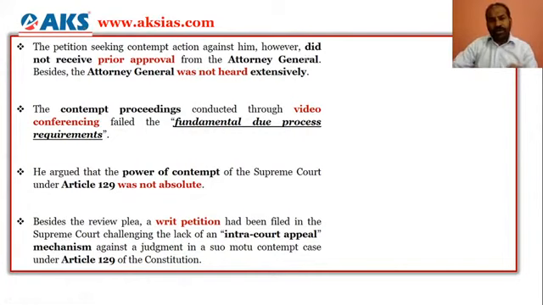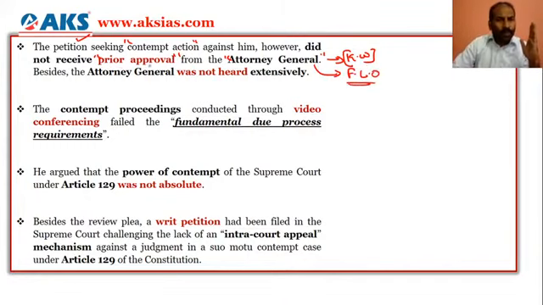And not only that, the review petition, which is seeking contempt action against him, did not receive prior approval from the Attorney General. Look at it now, a new keyword here in our discussion is Attorney General. As we said, he is the first law officer.